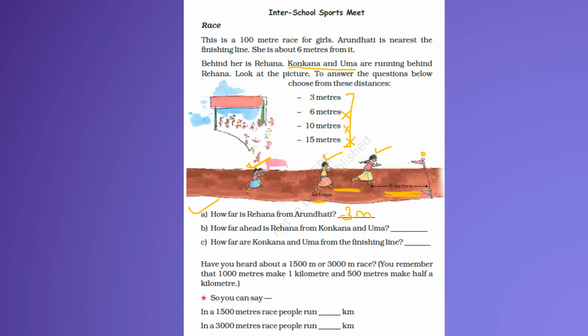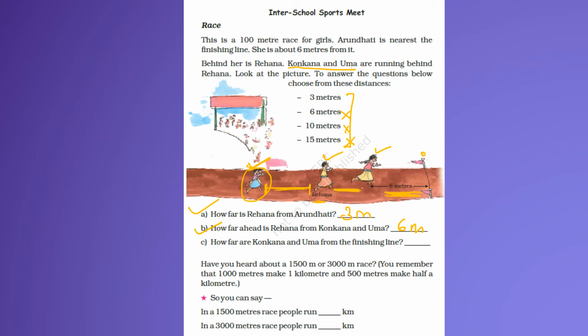Okay. How far ahead is Rehana from Konkana and Uma? So we just have to find this. Now, okay, these are the two girls. I'm really sorry. They were not visible earlier. So now this is 6 meters. This is 3 meters. This is definitely more than 3 meters. So this is not 3. It can be 6. 10 and 15 have less possibility. So we will go for 6 meters, right? Just by looking at it, we don't have to do anything.